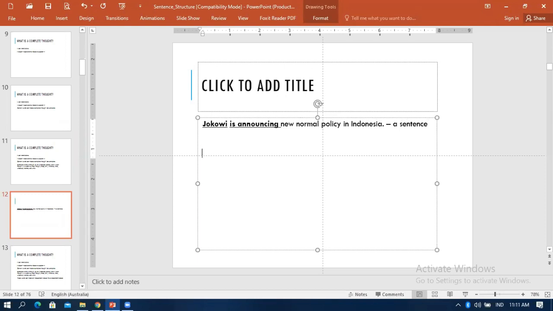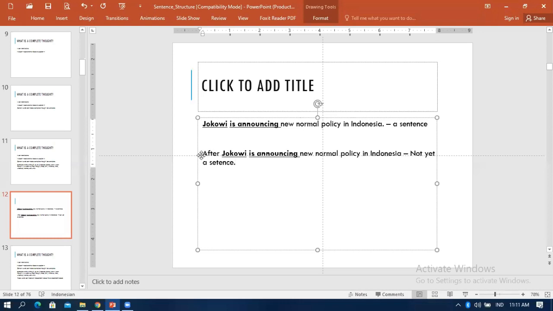However, when you put a preposition like "after" to this sentence, "after Jokowi announcing new normal policy in Indonesia," it becomes less complete, right? Just like in bahasa Indonesia when you say "setelah Jokowi mengumumkan kebijakan new normal di Indonesia" and you stop there, you can feel that there is something missing, right? So when there is something missing, this is not yet a sentence.